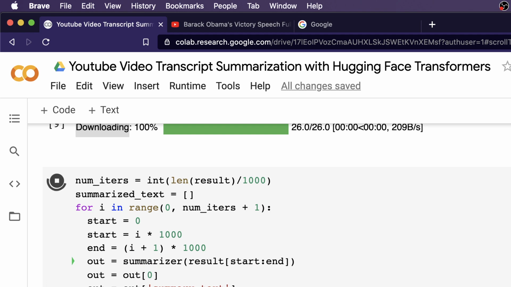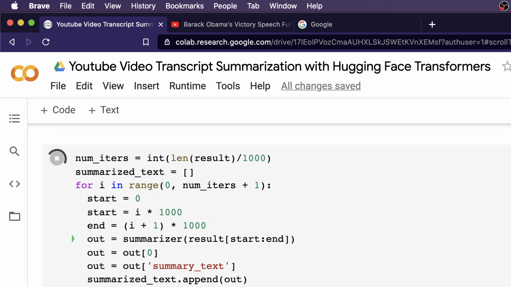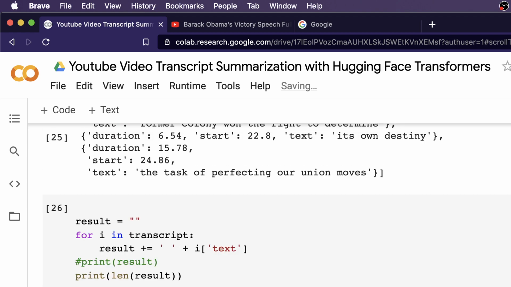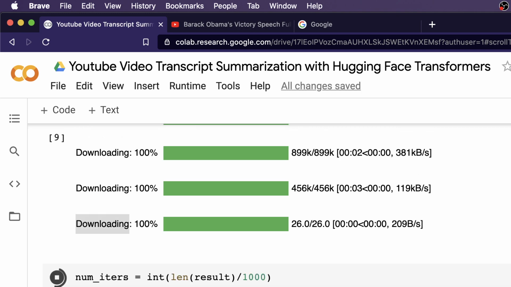Next, we can see how the output looks. Meanwhile, let me just copy this and keep it ready so that when we have to see the summarized text, we can have a look at it. It is taking some time because it's summarizing every batch. For the 11,000 words that we have, it's going to do 11 iterations. So for a given set of words, it would take a little bit of time.